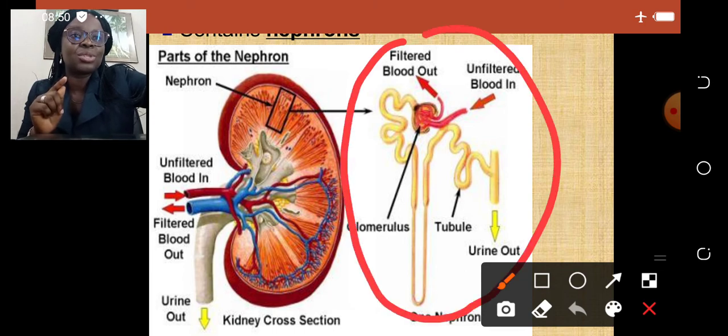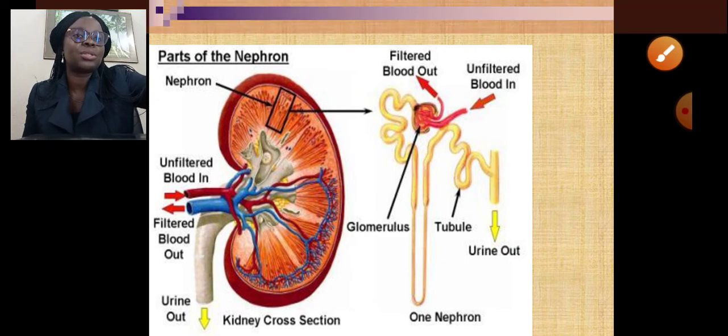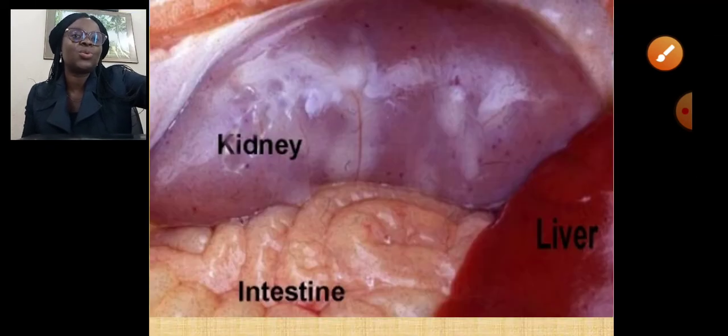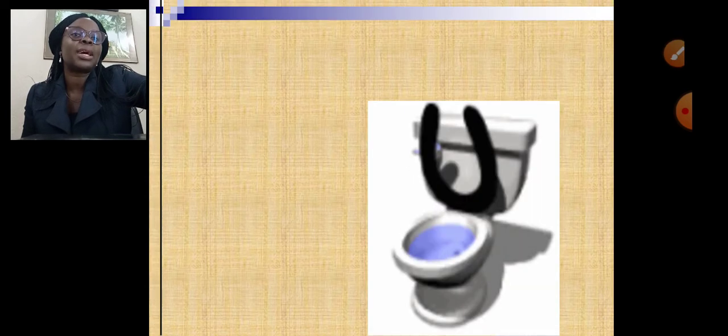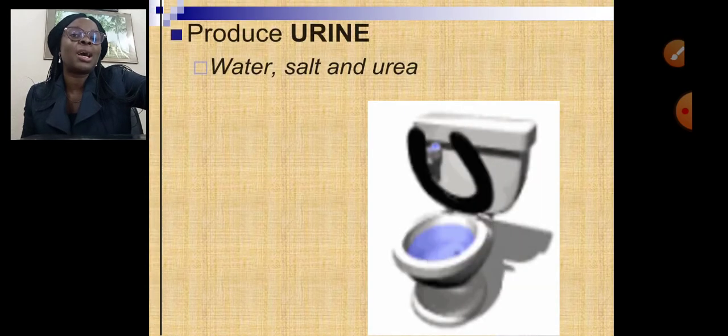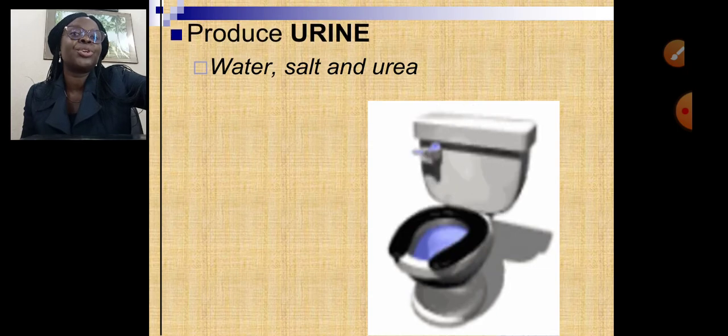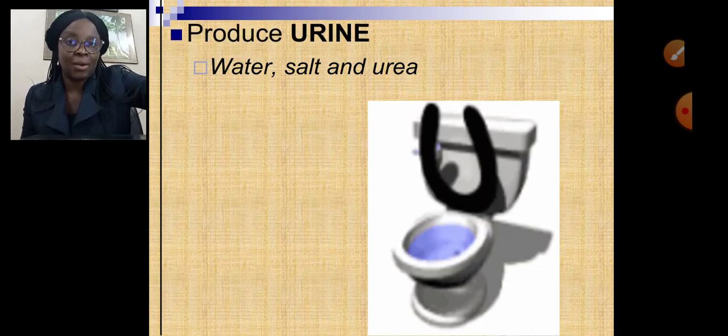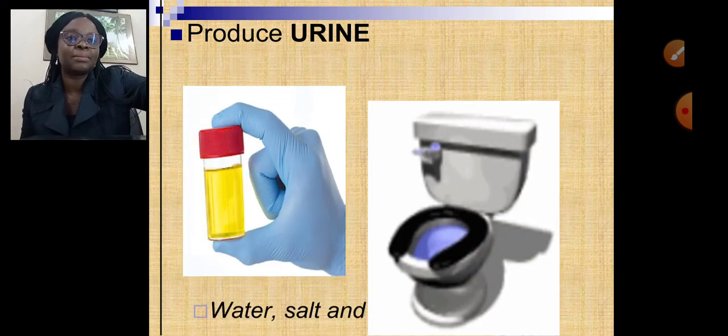We are still going to see the structure as we move on, how it works. And this is a healthy kidney. This is what it looks like. The kidney helps us to produce urine, and our urine contains excess water, salt, and urea.